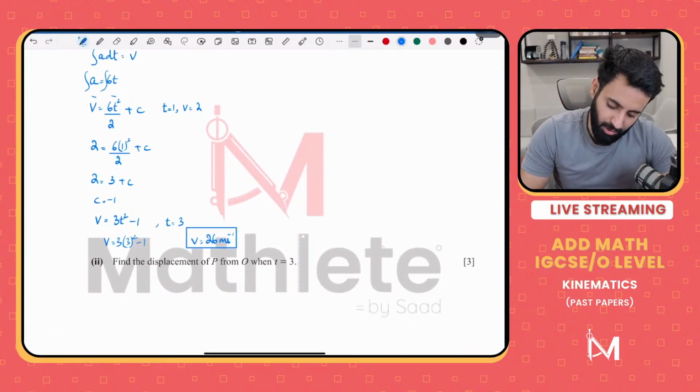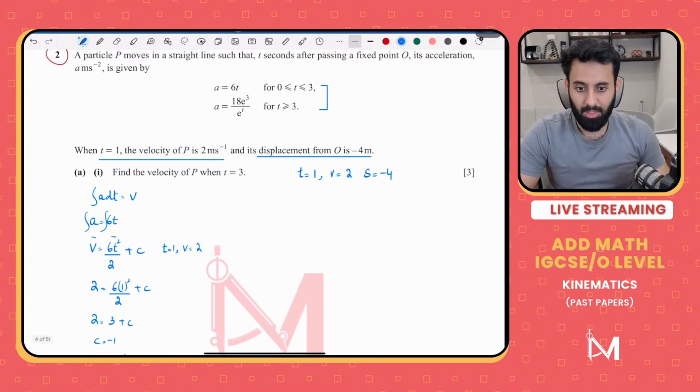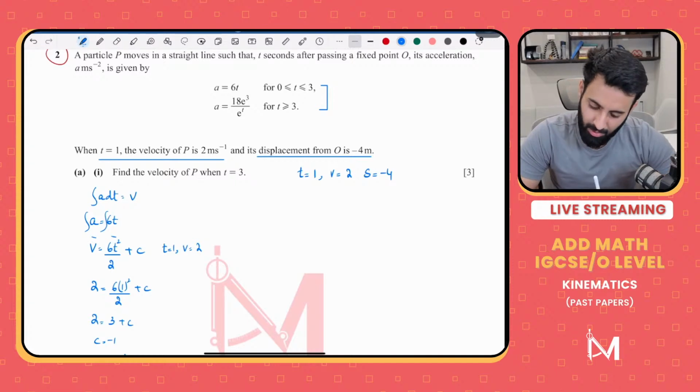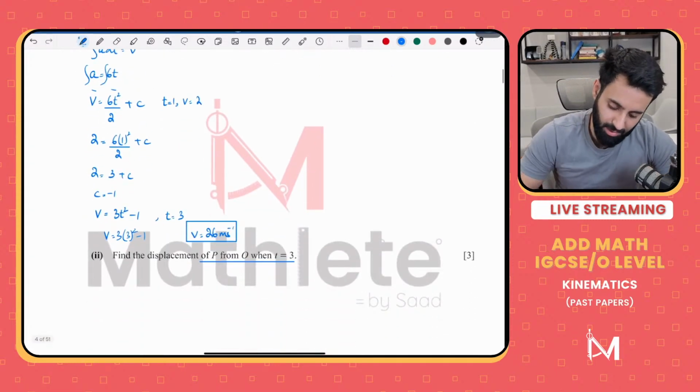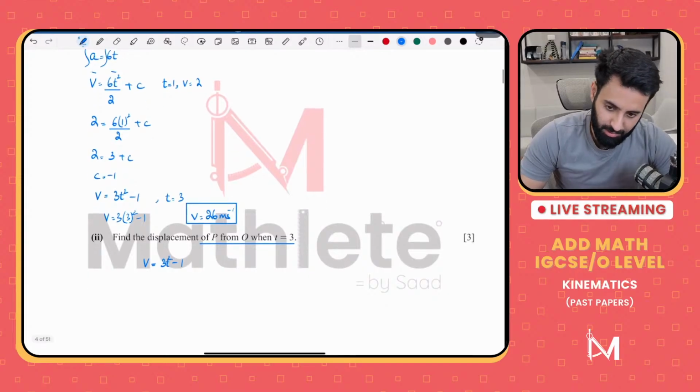Find the displacement of P from O when t is equal to 3. Okay. So what do we have to find out? We have to find out the displacement. Now, notice that we already have the equation for velocity, which is 3t squared minus 1. How do we go from velocity to displacement?